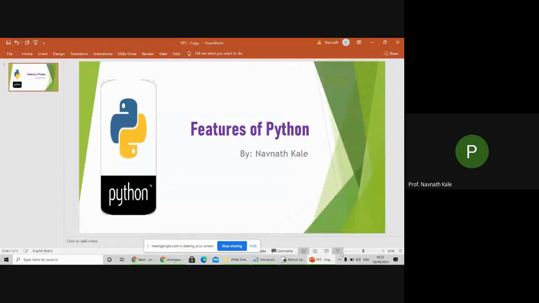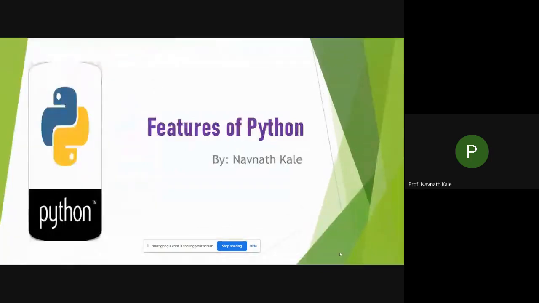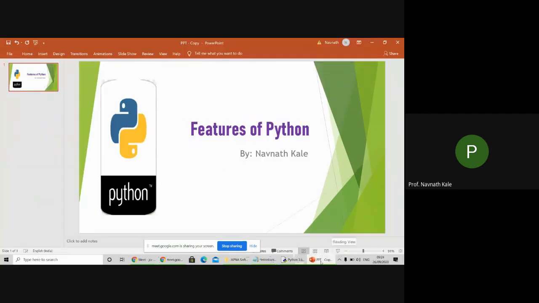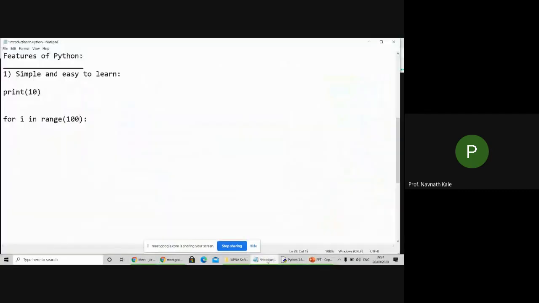Hello friends, today we are going to talk about features of Python. There are around 10 features of Python. We'll see one by one with example all features of Python. Okay, let us see the first feature of Python.